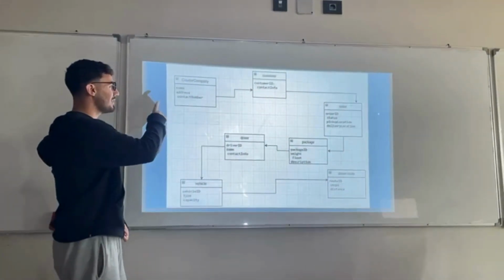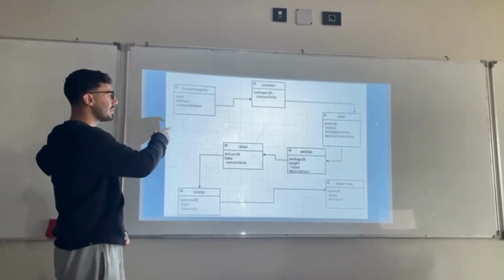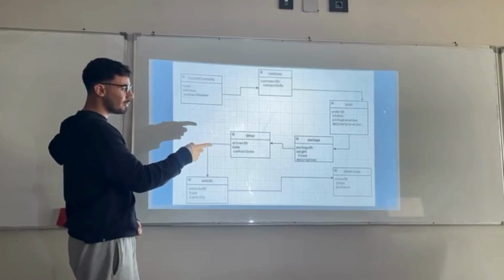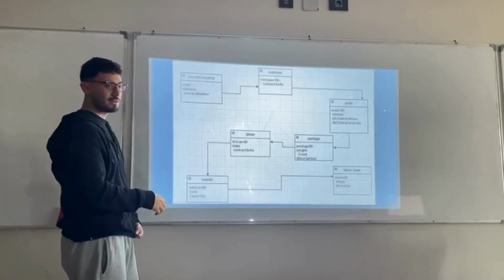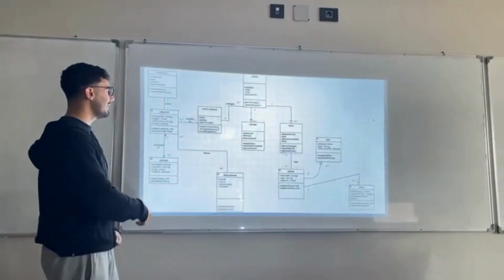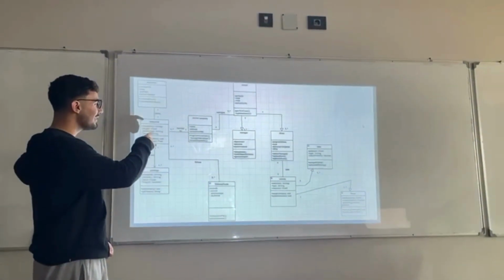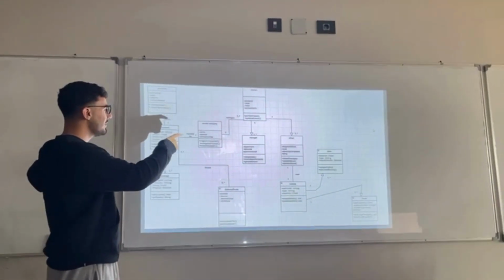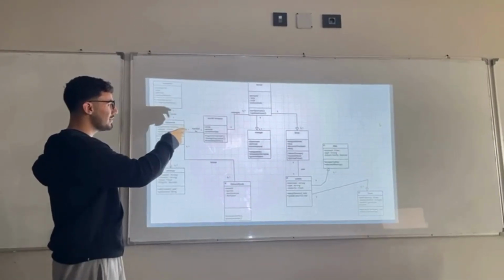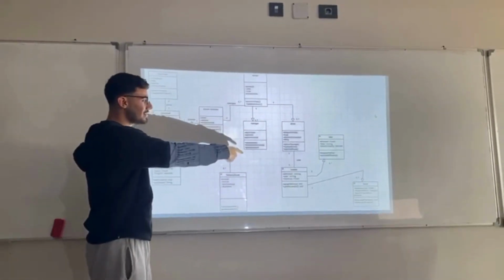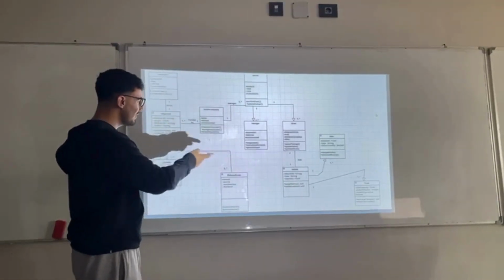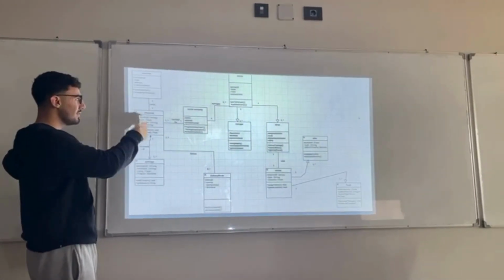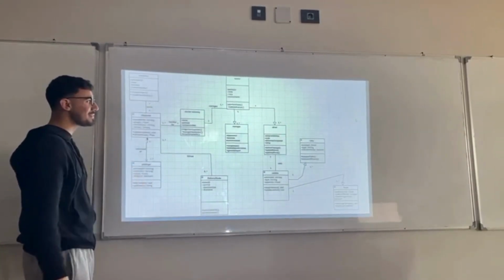The courier company is the class name and has attributes name, address, contact number. Then it goes to the customer and order, package, driver, vehicle, driver route, and all have their own attributes. Courier company has name, address, contact number, and it branches into sender with a one-to-many association. And then the manager and driver have inheritance, vehicle, bike and truck, where here there's a composition between the shipment and package. And in front of you are all the relationships.